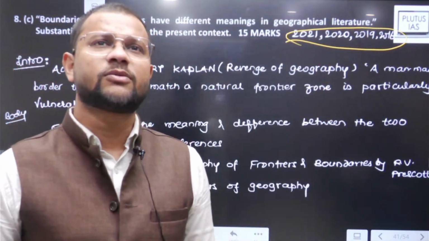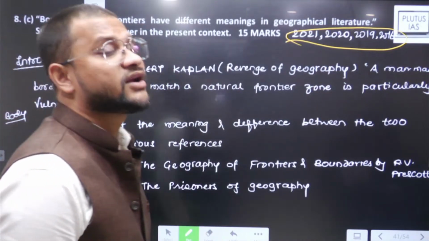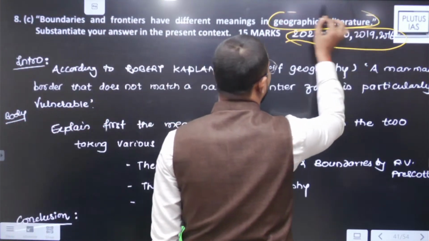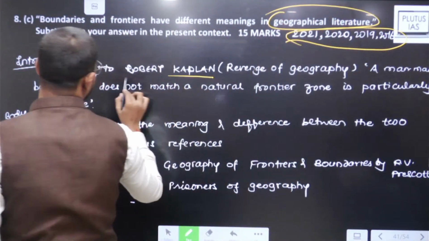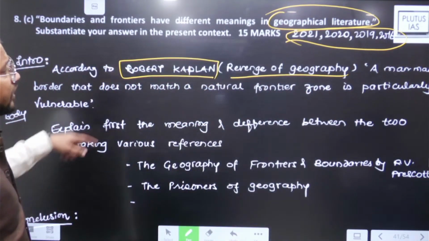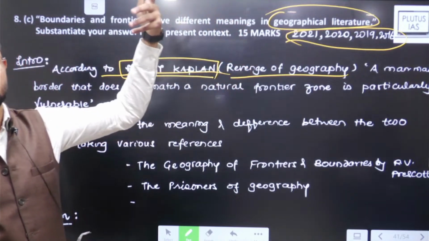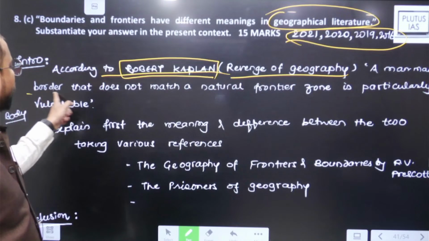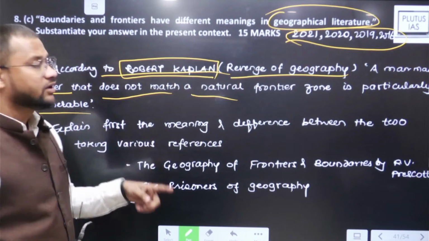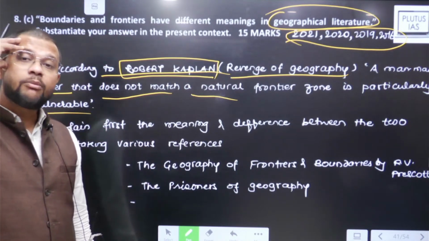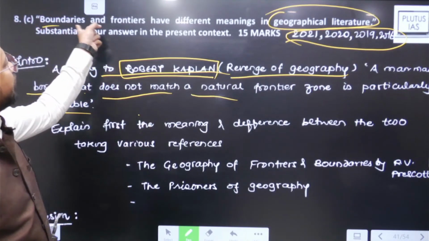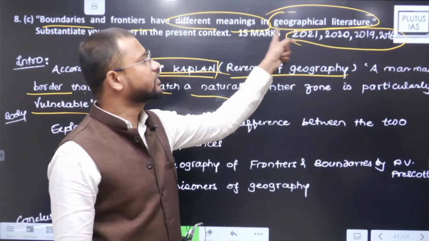तो पहले तो आपको पता होना चाहिए like कि boundaries और frontier का difference क्या है. And then yes, as the question is asking you for geographical literature, थोड़ा सा odd question है वैसे ये, तो still like Robert Kaplan in his Revenge of Geography, he mentioned like this. Okay, it's good to start क्योंकि geographical literature पूछ रहा है तो book से start कर दो. तो a man-made border that does not match a natural frontier zone is particularly vulnerable. This is Robert Kaplan's understanding about border and frontier, because the question is asking you for boundaries and frontier having different meanings in geographical literature.